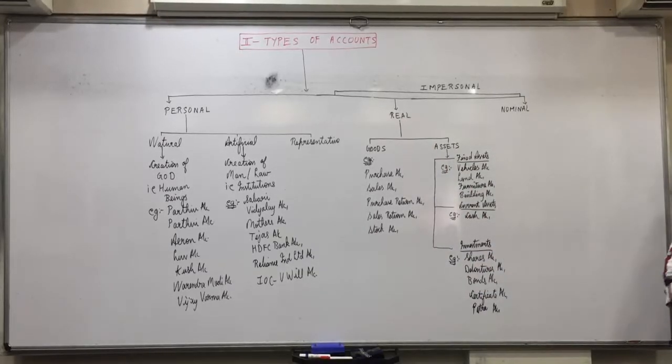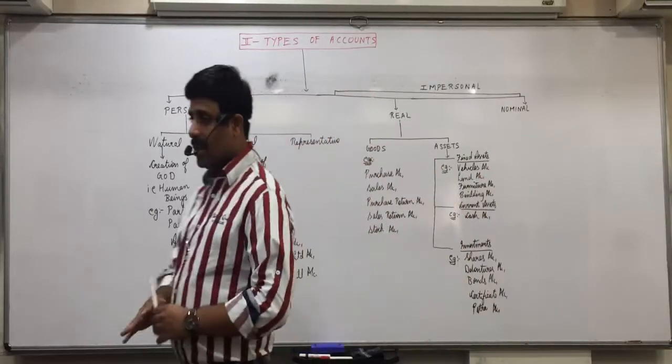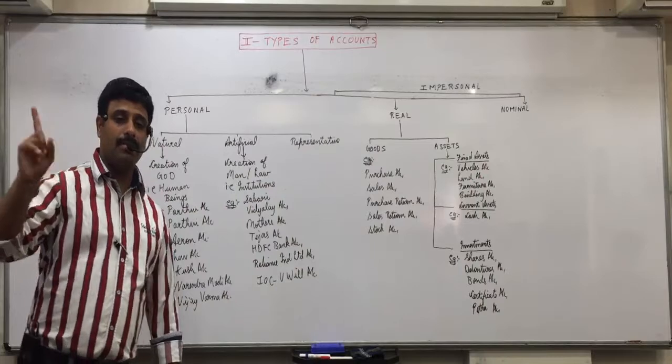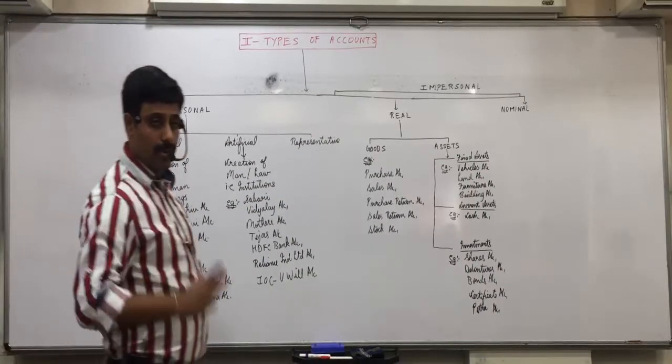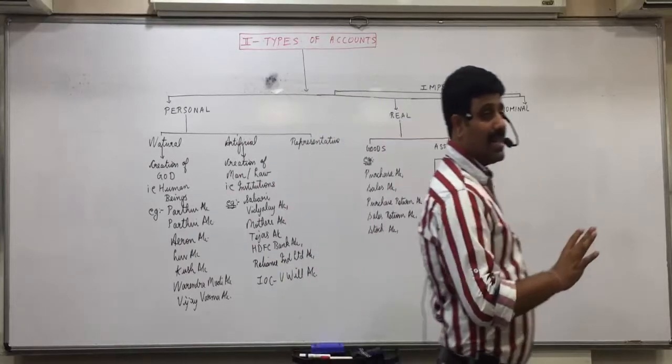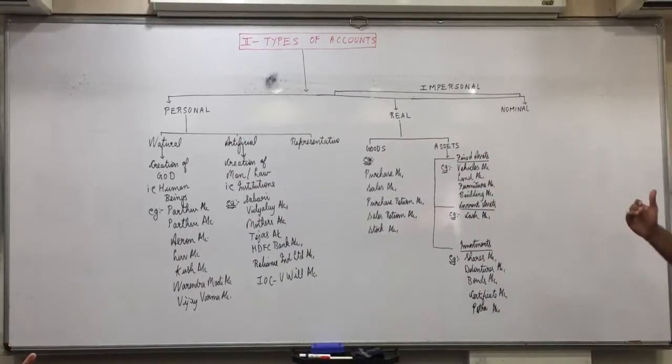So once again, real account will include two things: goods and assets. Goods, there are 5 fixed examples: purchase, sales, purchase return, sales return, stock of goods. Assets you can classify for this chapter in 3 categories. One is fixed assets, current assets, investments. Meaning of fixed and current we have seen in the last chapter. Examples again we have recollected them.